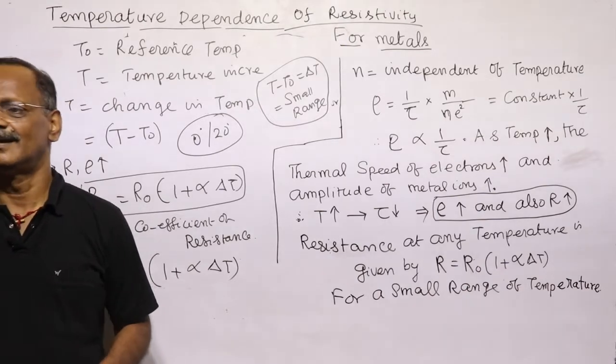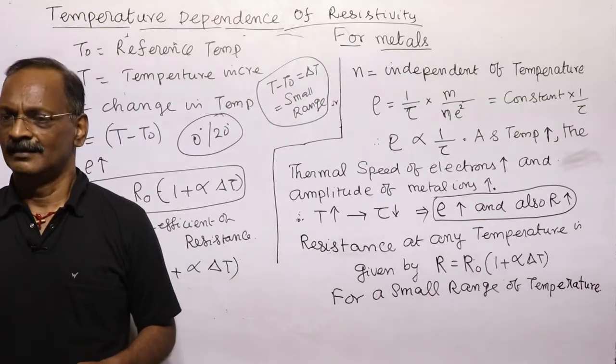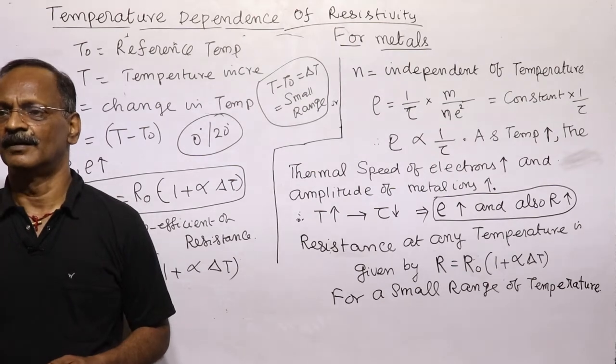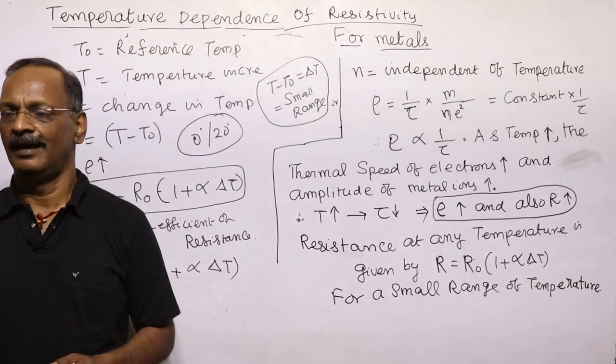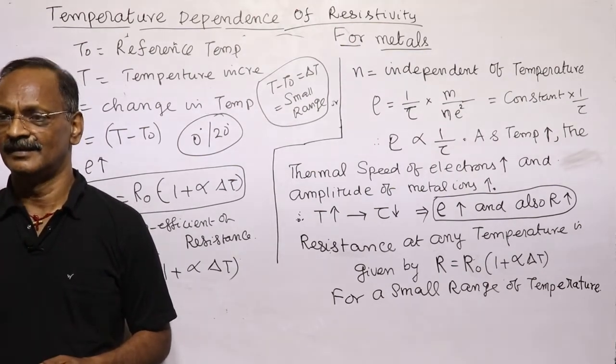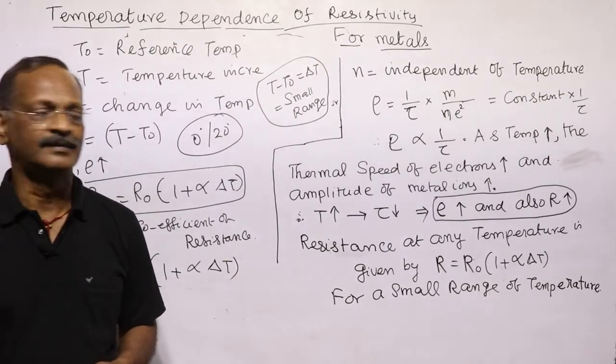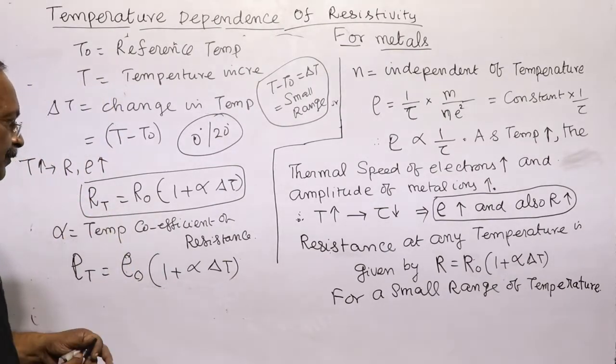In a nutshell, we can say that with an increase in temperature, the rate of collision increases, which means the mean collision time decreases and the resistance and resistivity increase. When both increase, the new resistance is given by this formula.